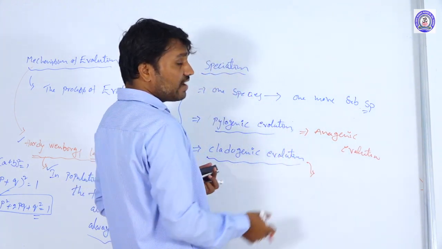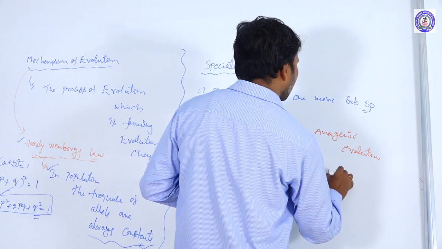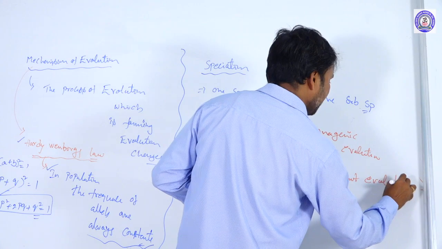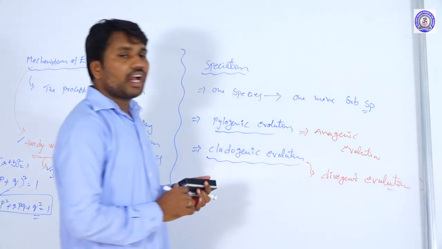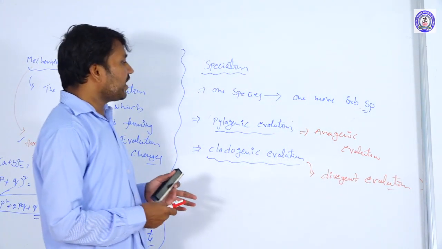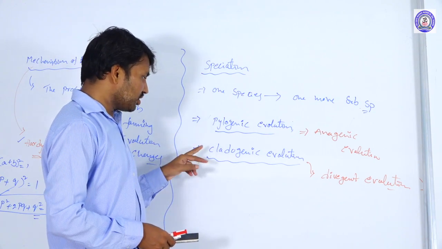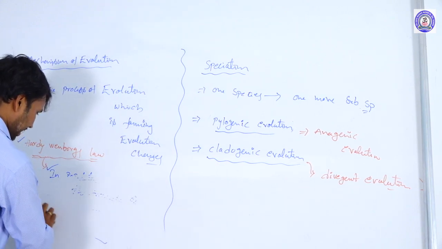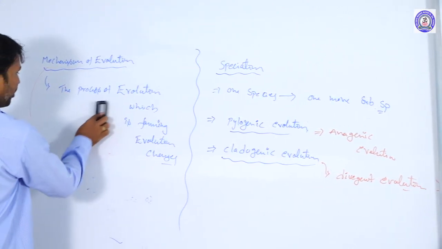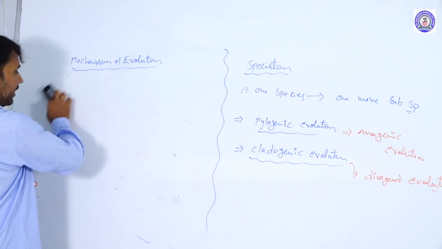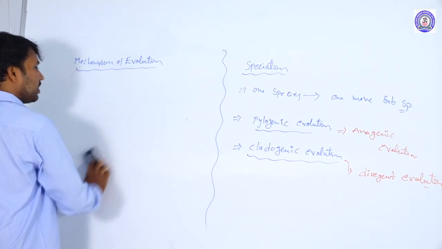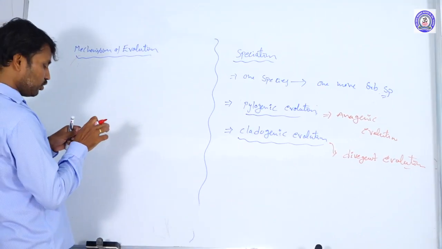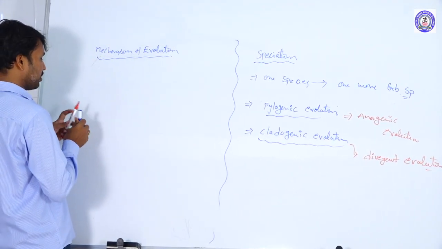And cladogenic evolution is also called divergent evolution. So what they are explaining in phylogenetic evolution and cladogenic evolution means, first of all, let us take phylogenetic evolution. In phylogenetic evolution, one particular species evolves as a single lineage of a new species, which is called phylogenetic evolution.